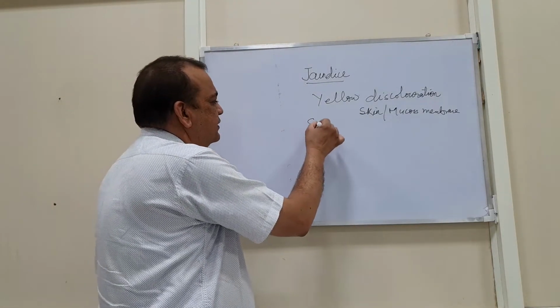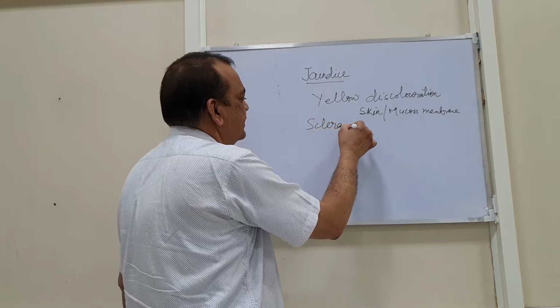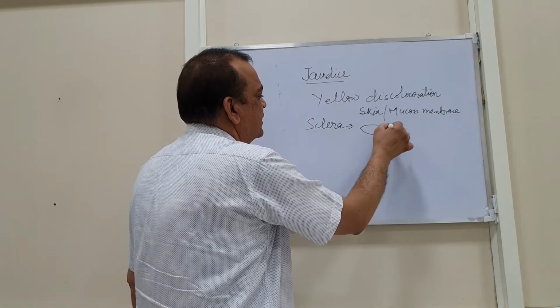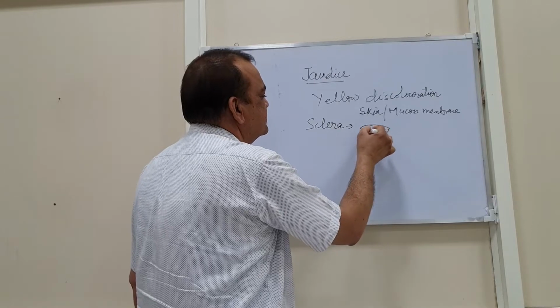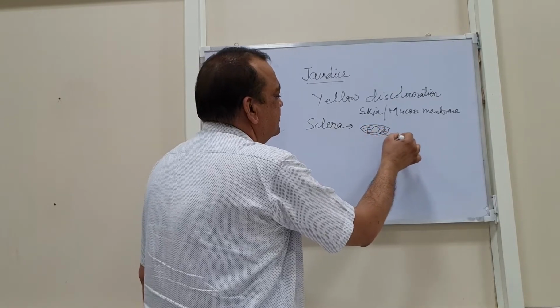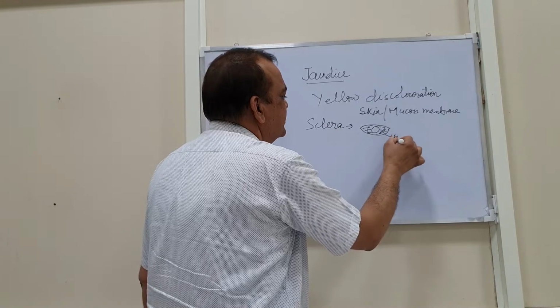So the sclera is commonly examined in case of jaundice, where this white area seems to be yellow.